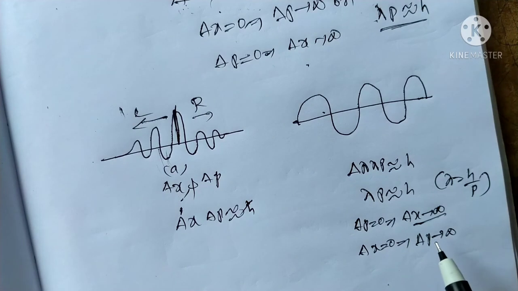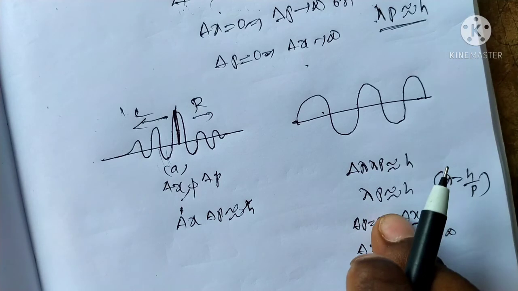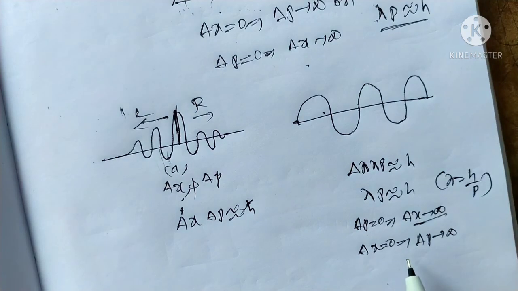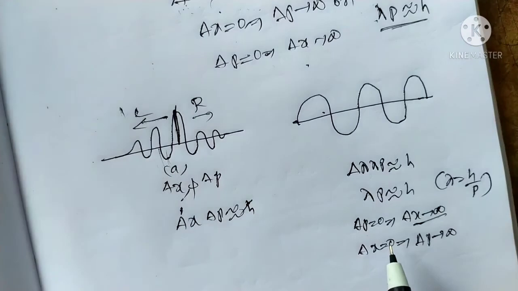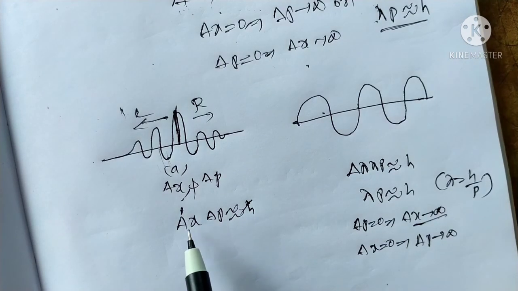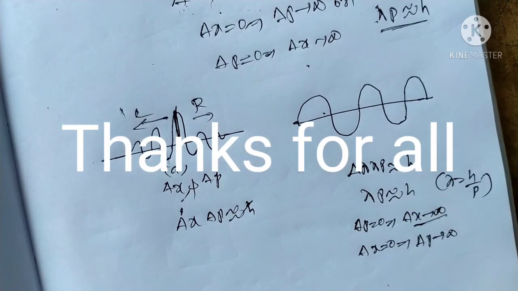That is the relation between the Heisenberg uncertainty principle and the de Broglie principle, and that is the main reason. You can measure the other parameter when one parameter vanishes or is 0. According to the Heisenberg principle, we can't measure position and momentum at the same time. That is okay. Thank you, one and all.